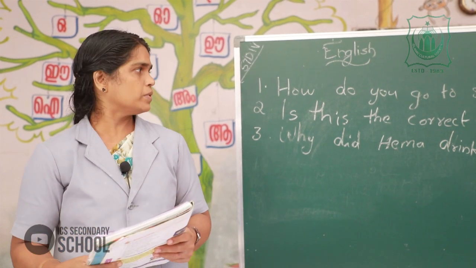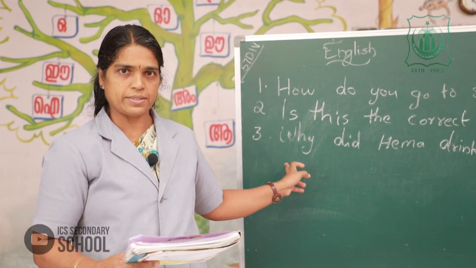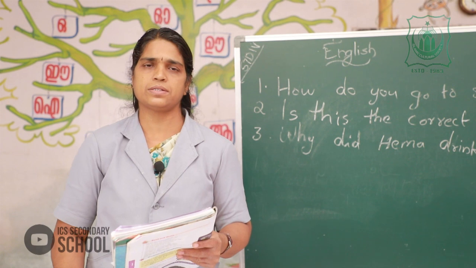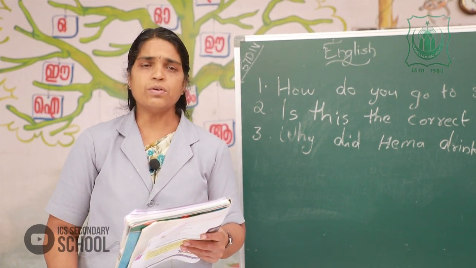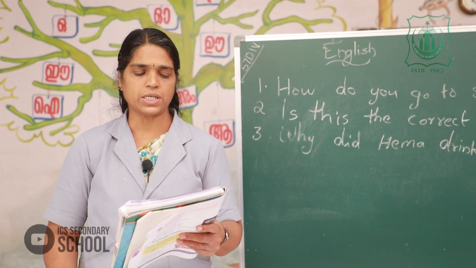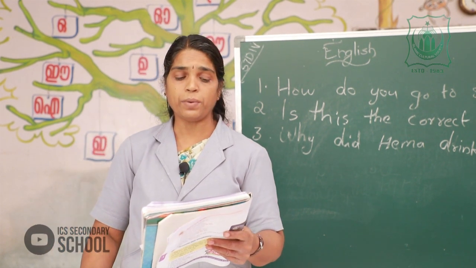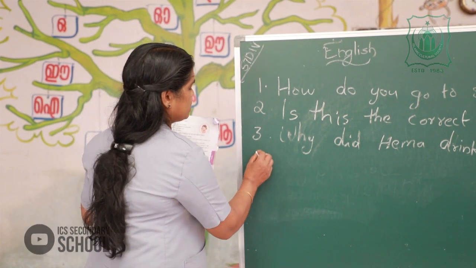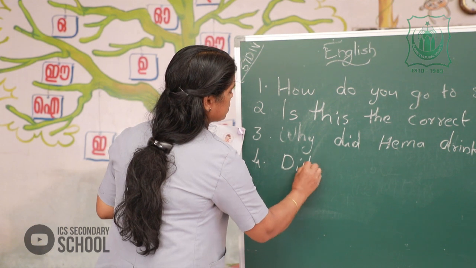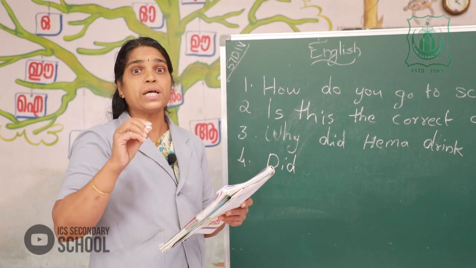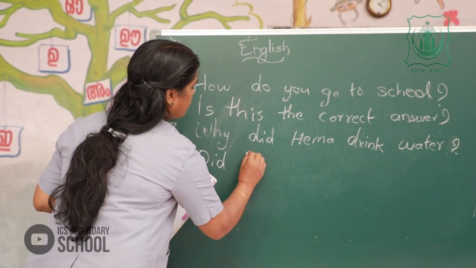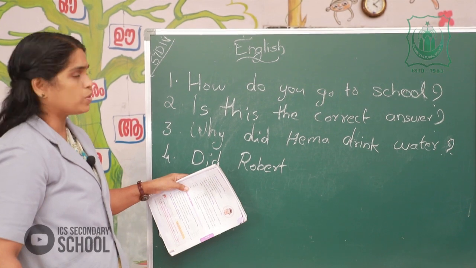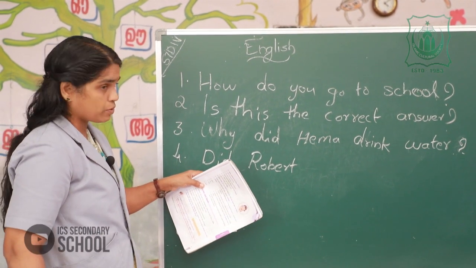Then the fourth one. Shall I go to the fourth sentence? Okay. Robert won the first prize. How can you make a question? Did Robert win the first prize? Won is split as did plus win. Did, then the subject Robert. Did begins as an auxiliary verb or helping verb, as a question word.